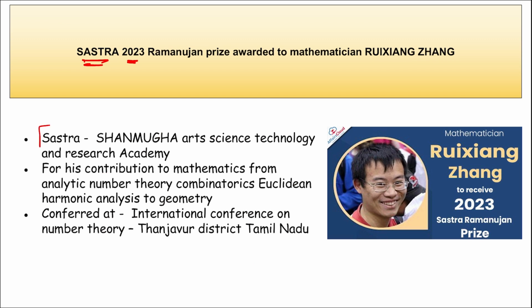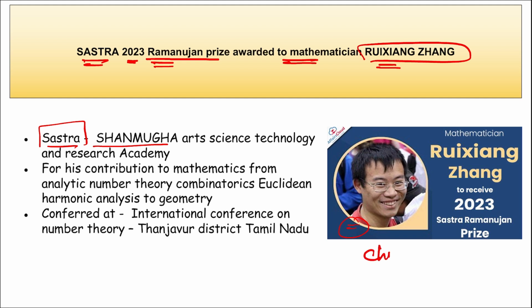What is this Sastra? First of all, remember, Sastra is the Shanmugha Arts, Science, Technology and Research Academy, right? The Sastra 2023 Ramanujan Prize was awarded to mathematician Ruixiang Zhang. As you can see him in the picture, he is Ruixiang Zhang. He received the 2023 Sastra Ramanujan Prize. This Ramanujan Prize, remember, is named after Ramanujan, one of the pioneer mathematicians of India, and in his honor this prize is given. Correct? So the Sastra Ramanujan Prize was awarded to a mathematician, Ruixiang Zhang, and he is of which country? He is of China.